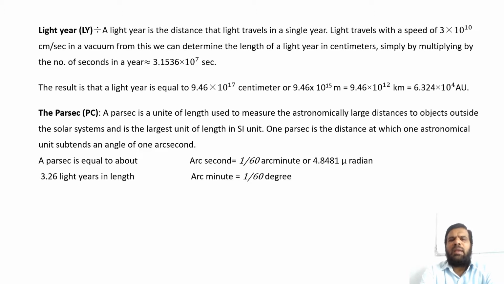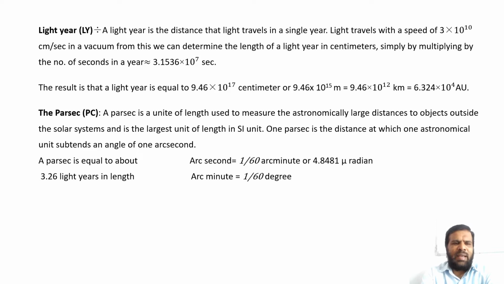From this, we can determine the length of a light year in centimeters simply by multiplying by the number of seconds in a year. 1 hour contains 60 minutes, 1 minute is equal to 60 seconds. We multiply 60 seconds into 60 into 24 hours, into 365 days. It becomes 3.1536 × 10^7 seconds.